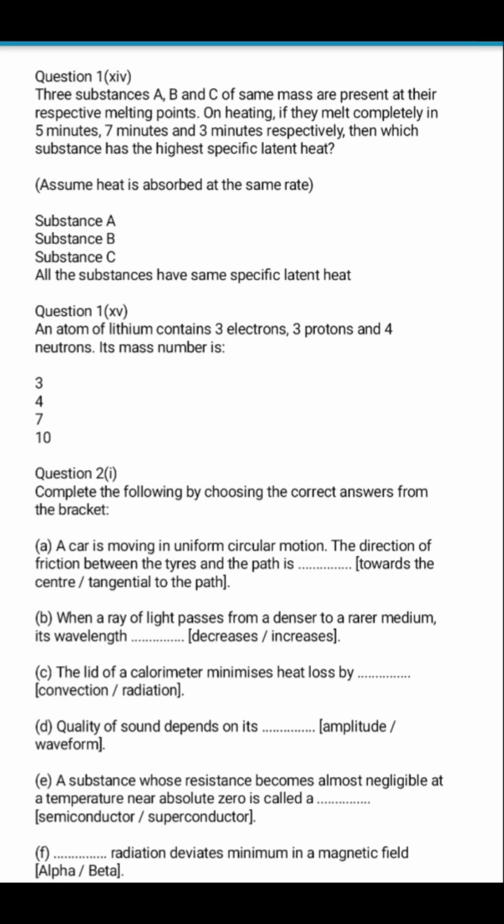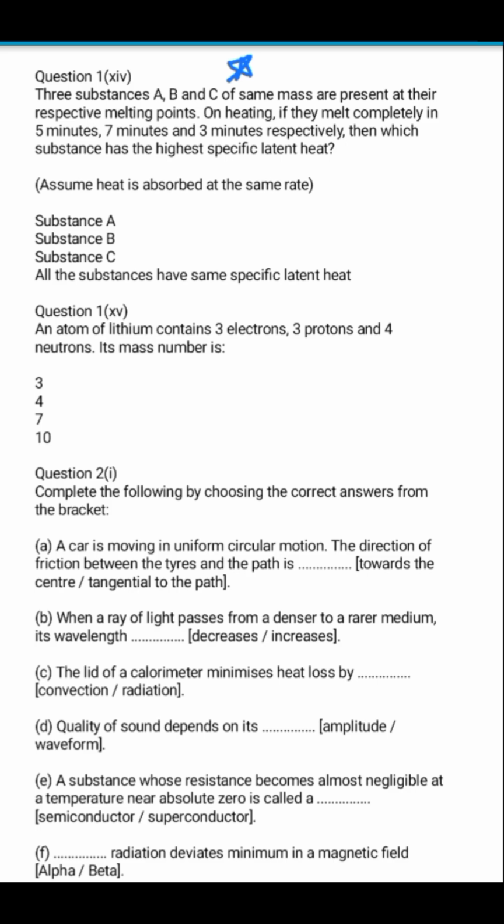Next question is from the chapter calorimetry. So listen to this question very nicely. It is also a very important one. Three substances A, B and C of the same mass are present at their respective melting points. On heating, if they melt completely in 5 minutes, 7 minutes and 3 minutes respectively, then which substance has the highest specific latent heat? Since the masses of the materials are the same, but the amount of time that they take to melt completely is different, it is very clearly understandable that the substance which takes the maximum time to melt will have the highest specific latent heat.